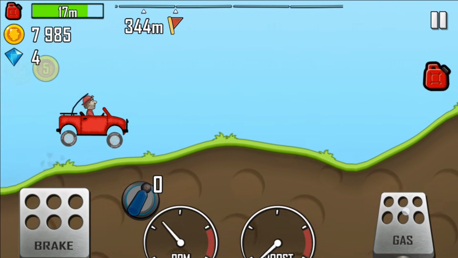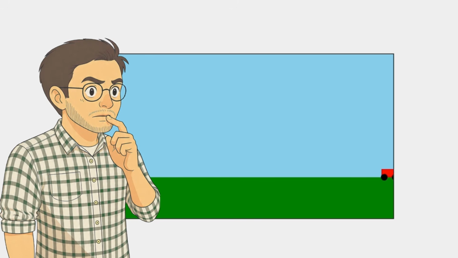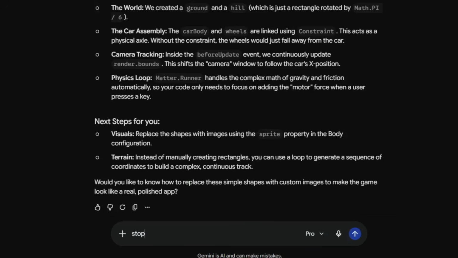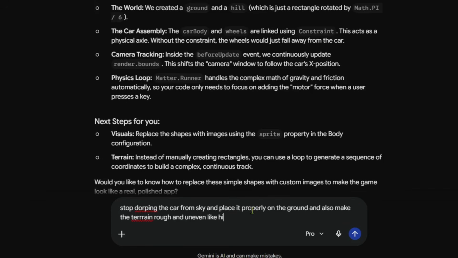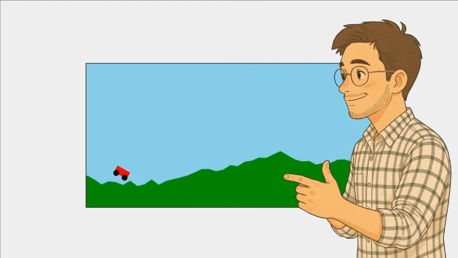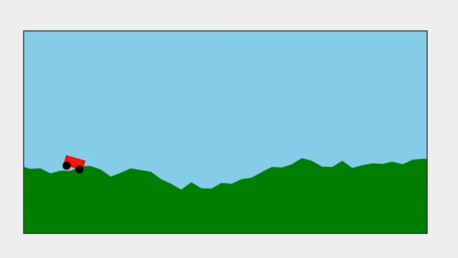But wait a second, Gemini seriously got lazy here. I mean, in hill climb racing, the terrain is supposed to be rough and bumpy, but look at this. It made the whole ground completely flat. It's alright, I'll make it fix that right now. Yo Gemini, stop dropping the car from the sky and place it properly on the ground, and also make the terrain rough and uneven like hill climb racing. Yeah guys, this time it actually did a pretty good job and made the terrain rough and bumpy, but there's one small problem.